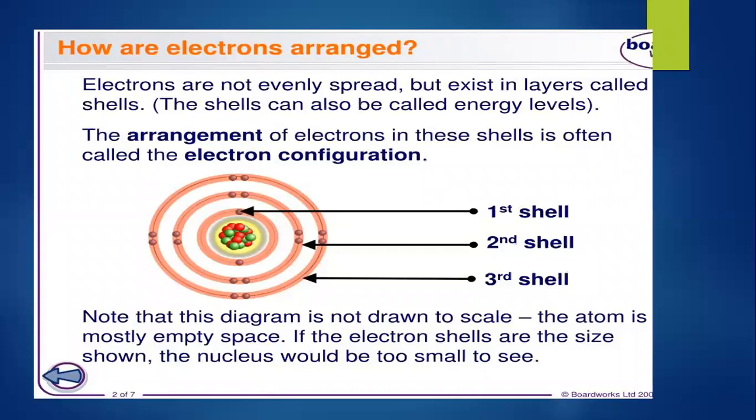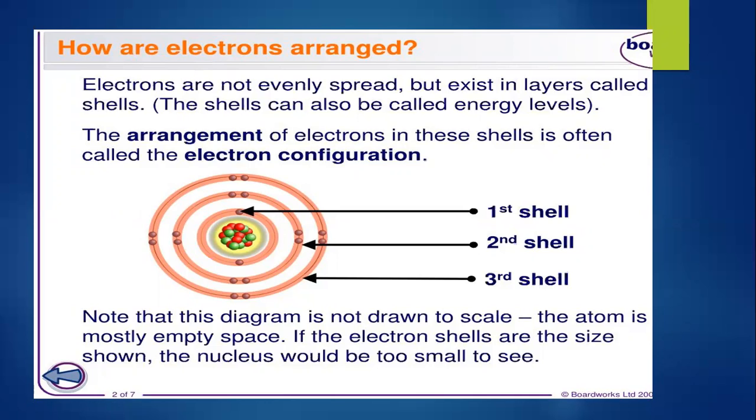We will start with a very simple way of showing the arrangement of electrons around an atom. Here, electrons are arranged in energy levels or shells around the nucleus of an atom. Electrons in the first energy level, also known as energy level 1, are closest to the nucleus and will have the lowest energy. Electrons further away from the nucleus will have higher energy.